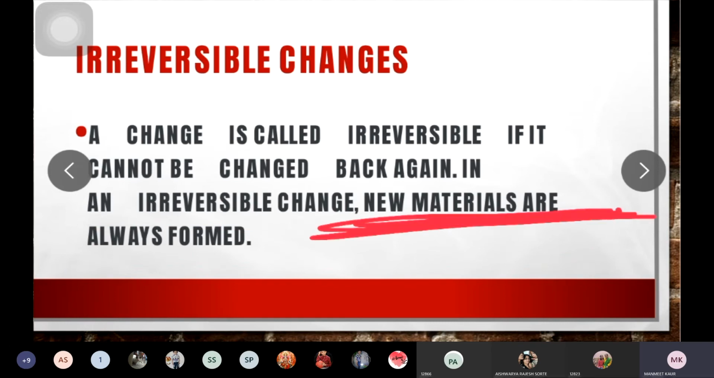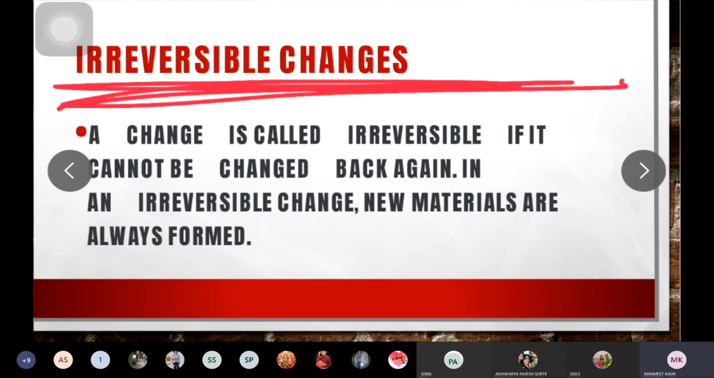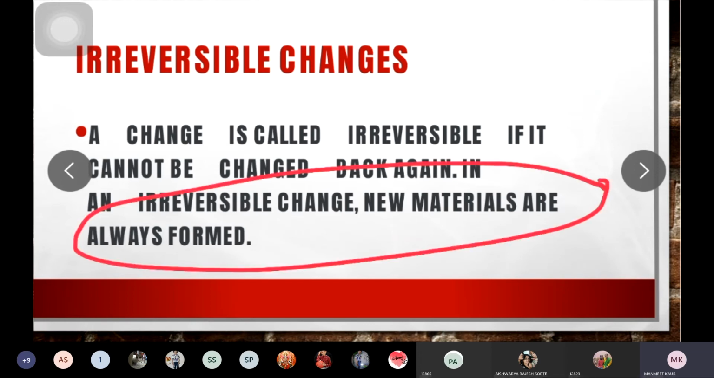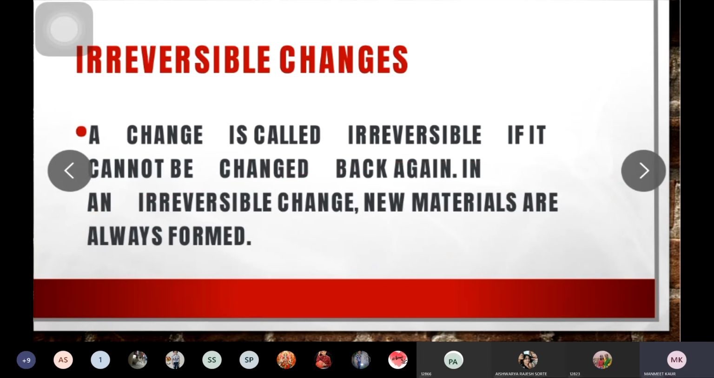You can see from the example, from that dough, from that atta, roti is made. So that roti is a new material. From that paper, you cut an aeroplane, so that aeroplane is a new material. So in irreversible changes, new materials are always formed.